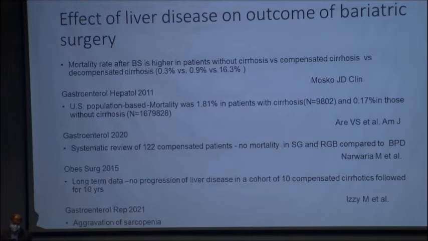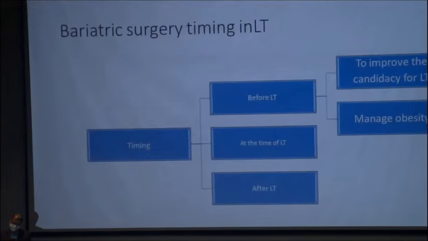Another important and concerning point is aggravation of sarcopenia. Patients who have sarcopenic obesity and who undergo bariatric surgery, their sarcopenia gets aggravated and actually their mortality increases. So it's very important to exclude sarcopenia when you are planning a bariatric surgery in a patient with CLD.